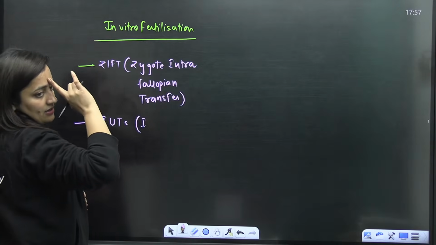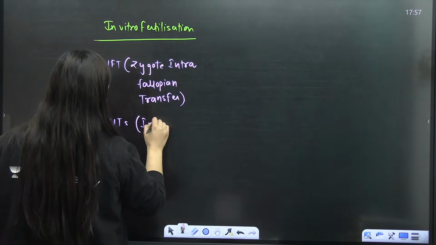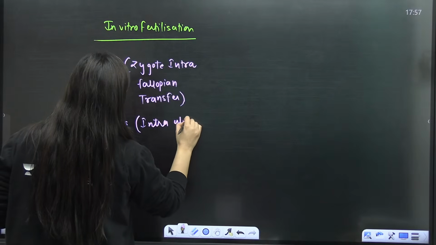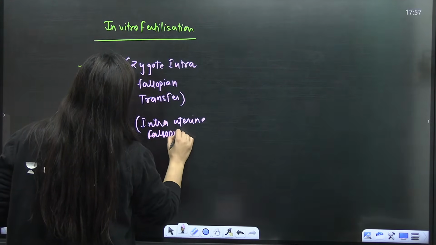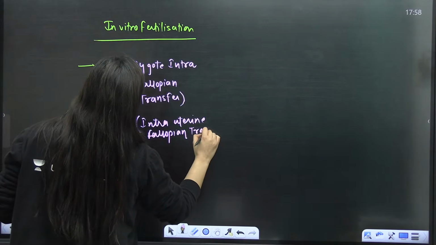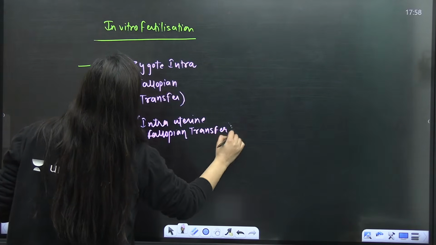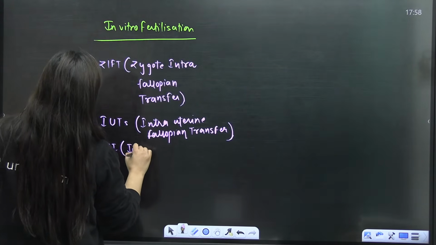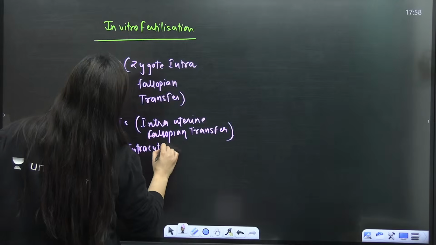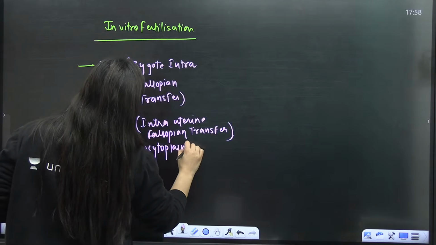Then it is intrauterine transfer. Then there is ICSI, that is intracytoplasmic sperm injection.